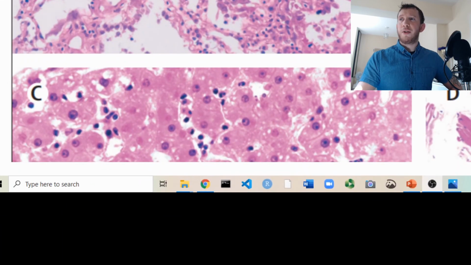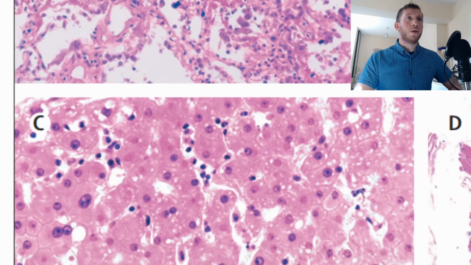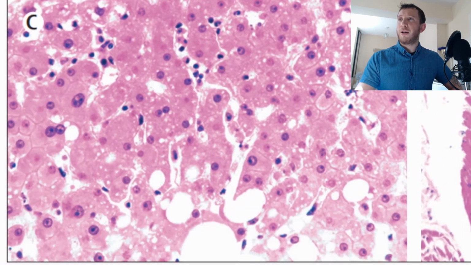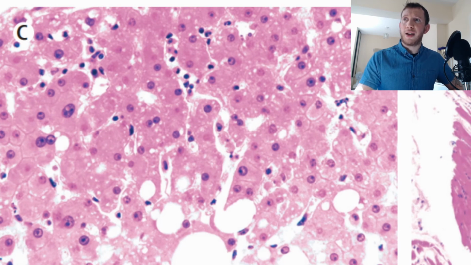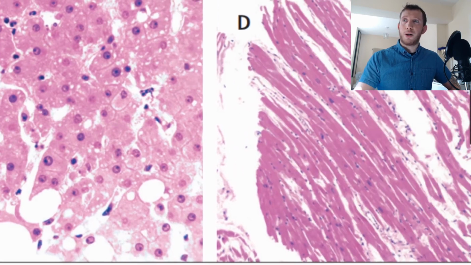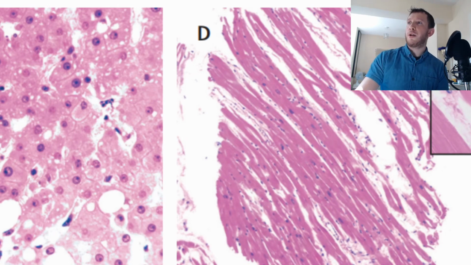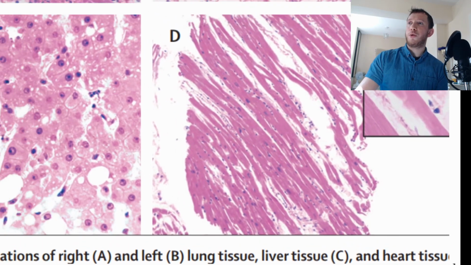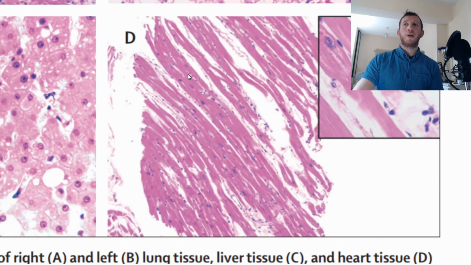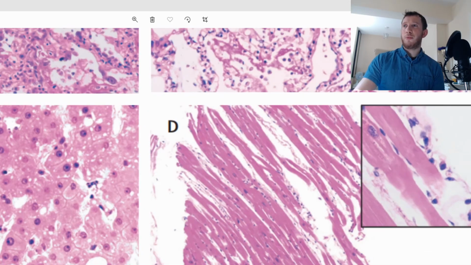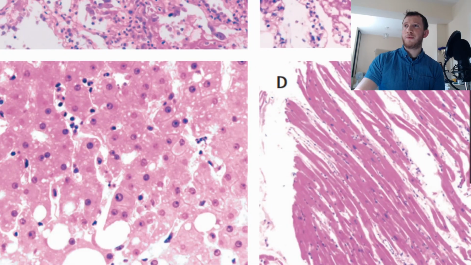Same can be said for the liver. We have our hepatocytes with these mononuclear cells down here. And then the cardiac is where the cardiac cells, the cardiomyocytes, is really where we're going to have a little look. Okay, so let's just zoom out a second.